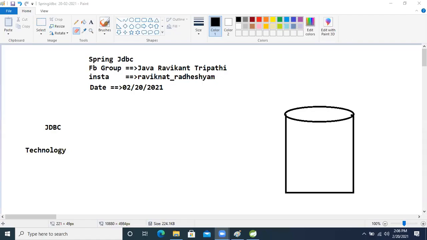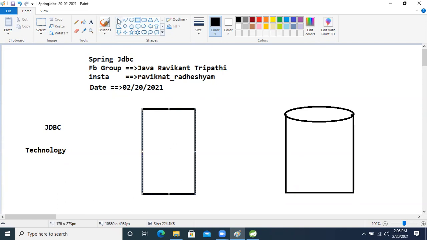If we want to store the data permanently in the database, we need one database. But what are we doing? Think of this as our Java application. If we want to store our Java application data in the database, we need one technology.